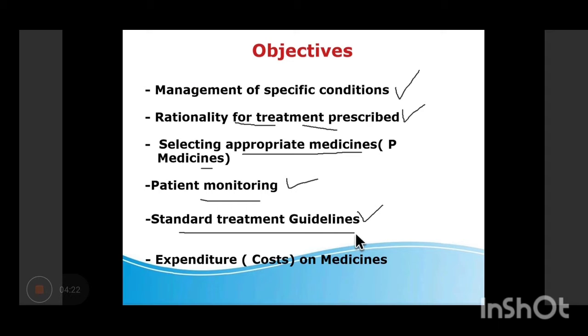Just reading from the textbook is very tiring. So we want a relation to be set up between the theory and the practical approach. That's why we want you to take up these projects. And then, of course, the cost on medicines. Because being a government setup, the cost is very important. Now, since here the drugs are being given free of cost, so actually it does not matter. But in the private setup, the cost is also a very important concern. That's why the government is pressurizing to go for generic drugs rather than prescribing the brand drugs.